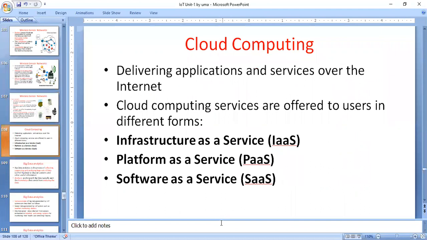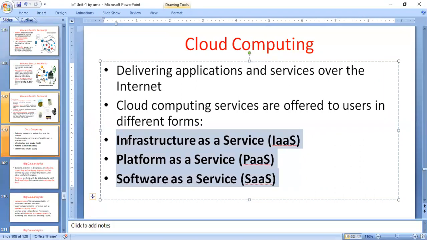Cloud computing offers different services. What are the services offered by cloud computing? One is software as a service, another is platform as a service, and another is infrastructure as a service. What is software as a service?